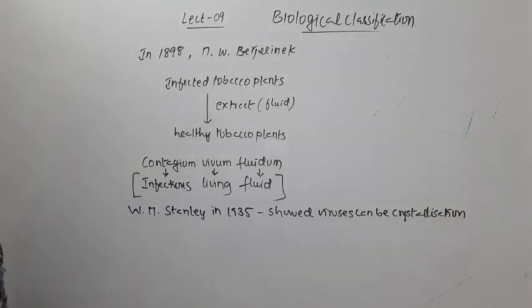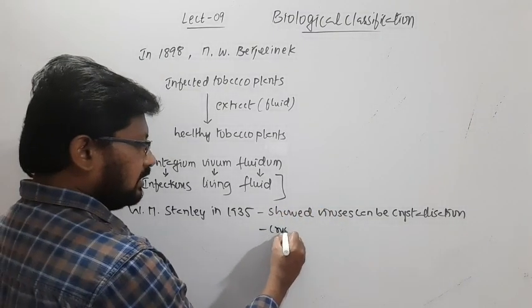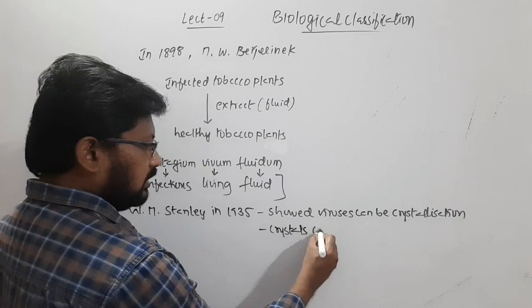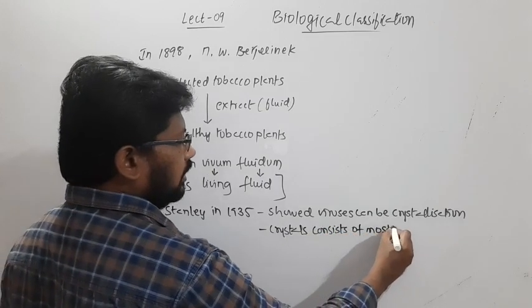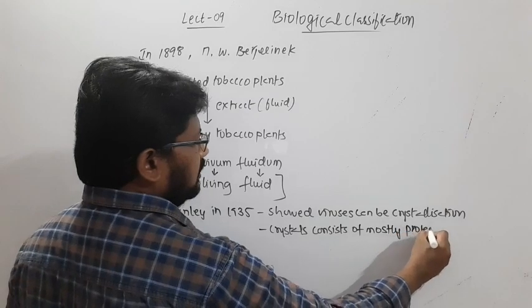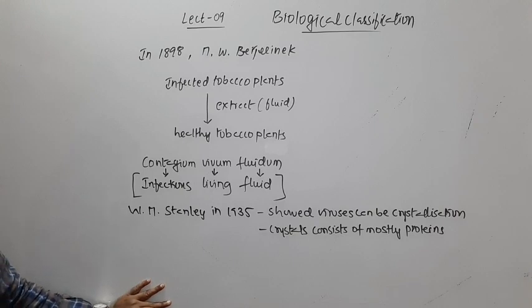So he showed that viruses can be crystallized, and these crystals mostly consist of proteins. Whatever crystals he made, they are made up of mostly proteins. Okay, so that's the information and introduction on viruses.